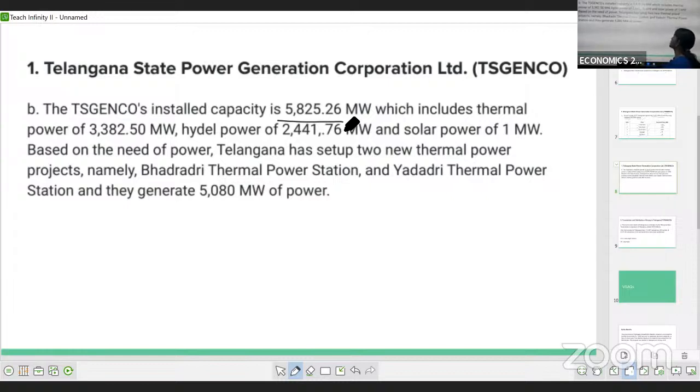Next, under the hydro power, it is 3,382.50 megawatts.